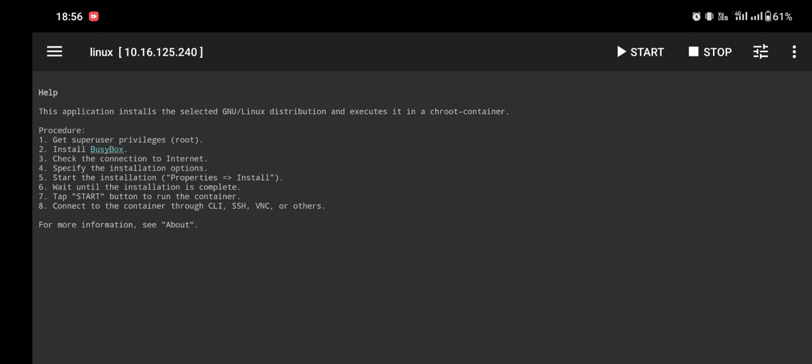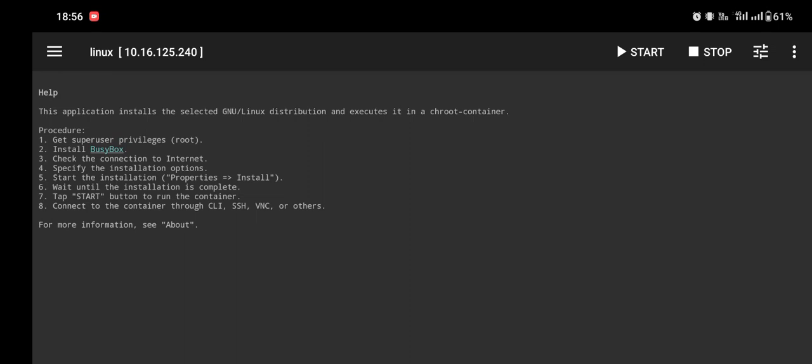Currently, I'm just using a BusyBox module for Magisk. So I Magisk rooted and installed a BusyBox module. It's really simple, and if you don't know where to get it, just search on YouTube. Maybe I will create another video about all the Magisk tools I use.